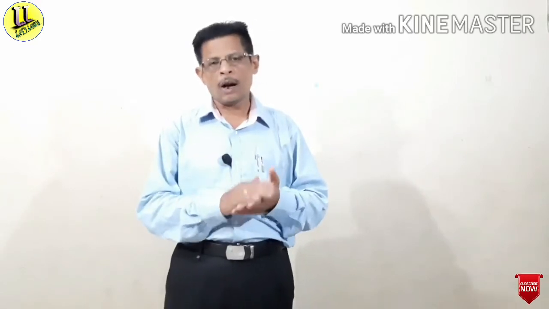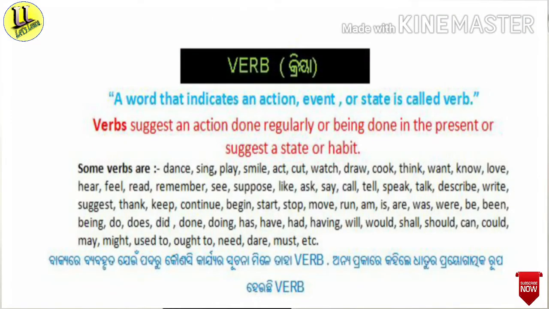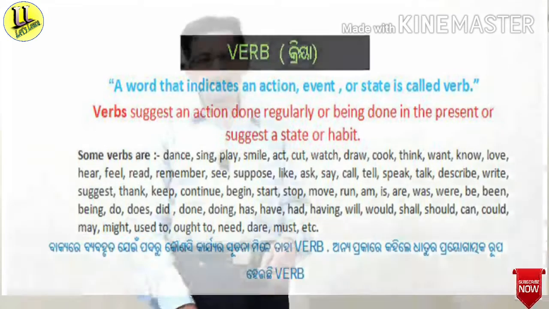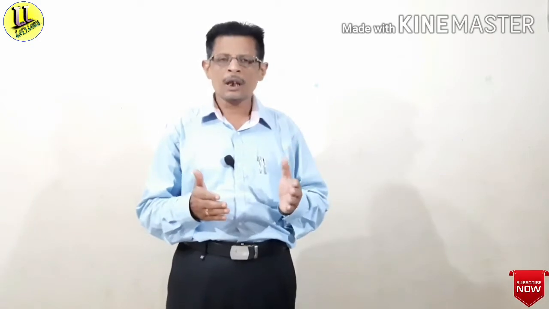Now, what is verb? You see, a word that indicates an action, event or state is called verb. Verbs suggest an action done regularly or being done in the present or suggest a state or habit. Generally, verbs suggest an action or activity, and I have already given you different examples of verbs in the sentence chapter.